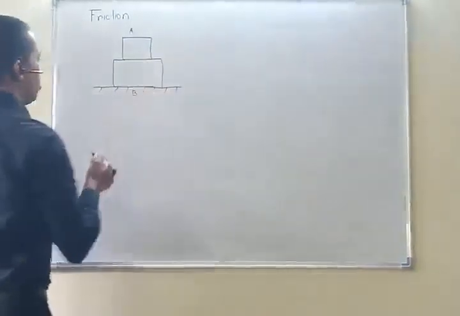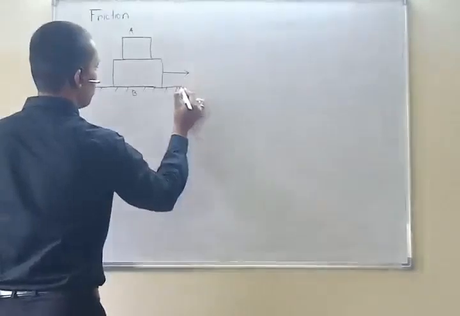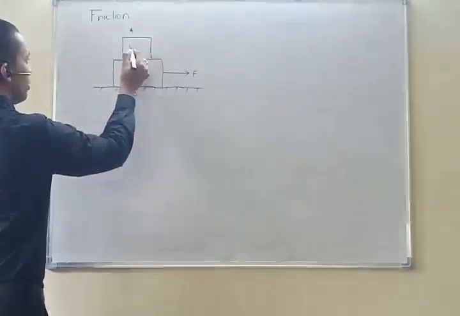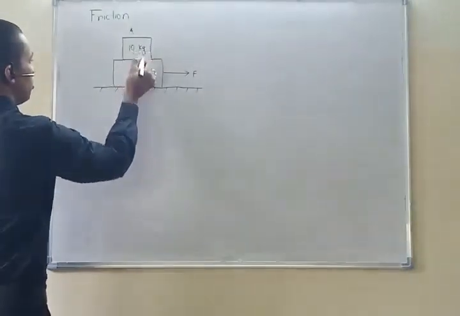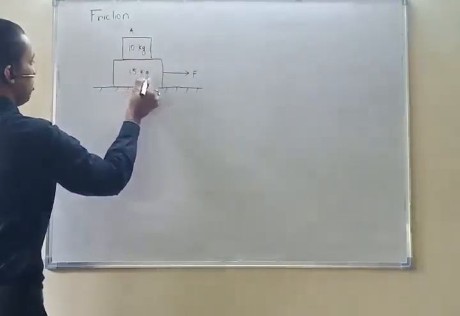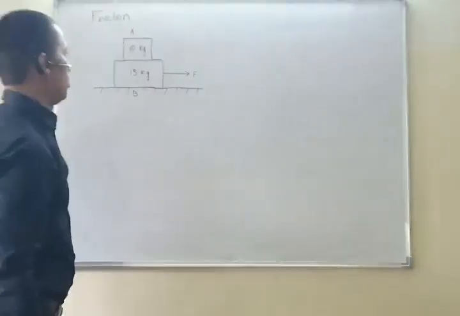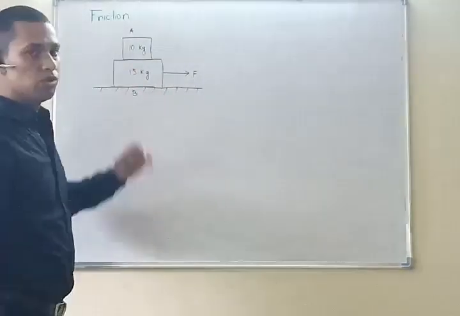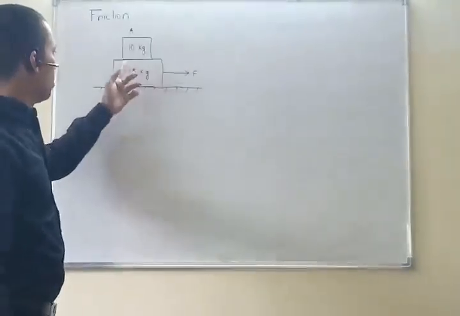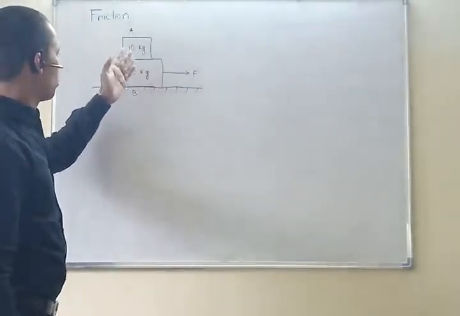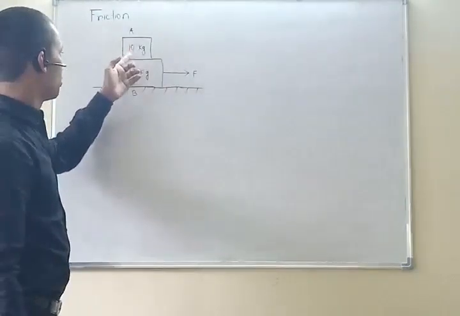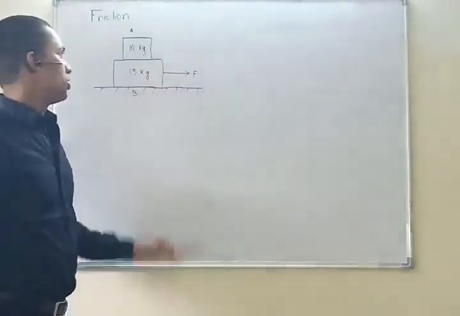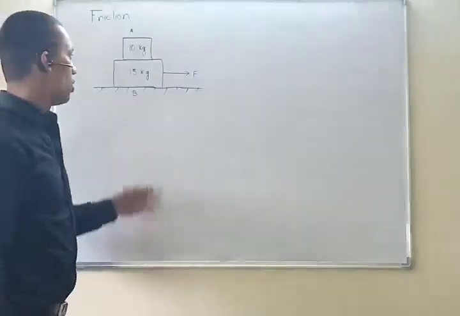If this is block A, block B, suppose there is a force F given like this. Suppose block A is a 10 kg mass, and this is a 15 kg mass. They will ask what is the minimum force for which these two blocks will move, or what is the maximum force for which these two blocks will move together, or what is the range of force for which these two blocks will be moving together,